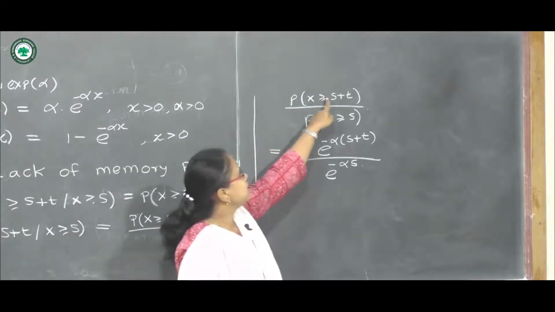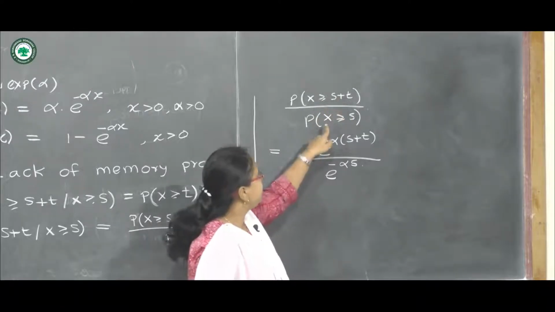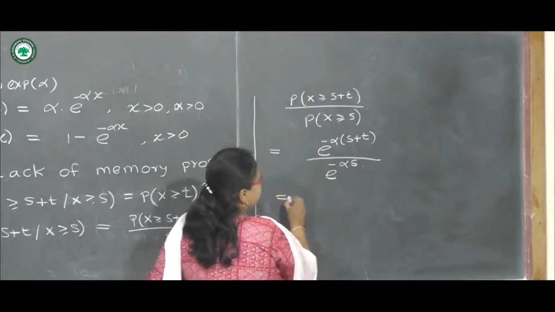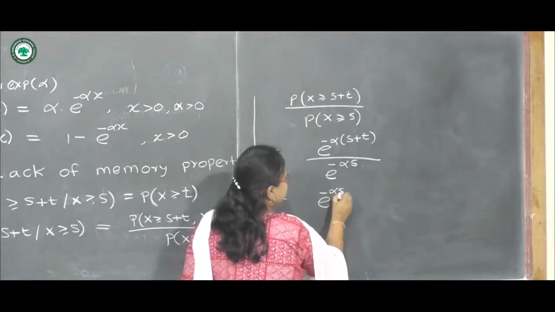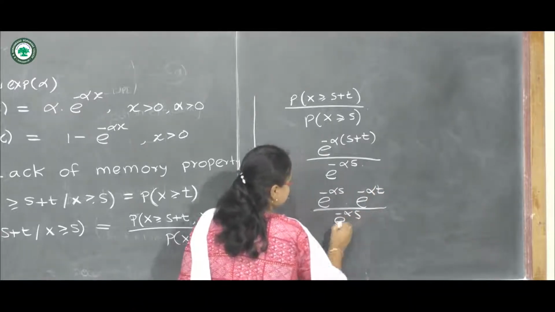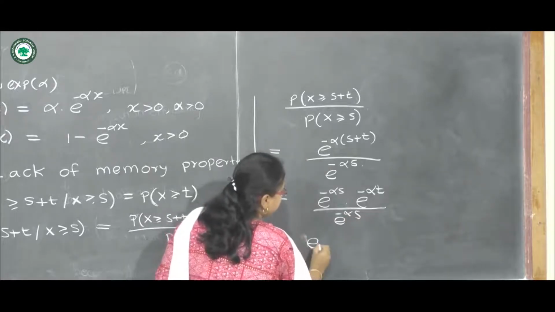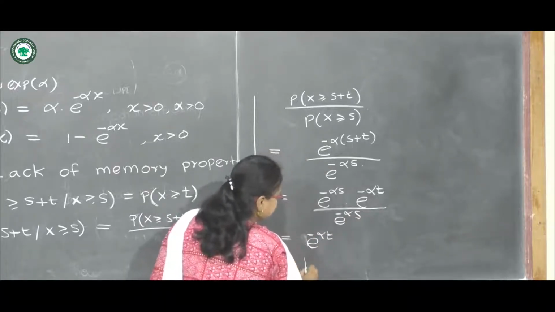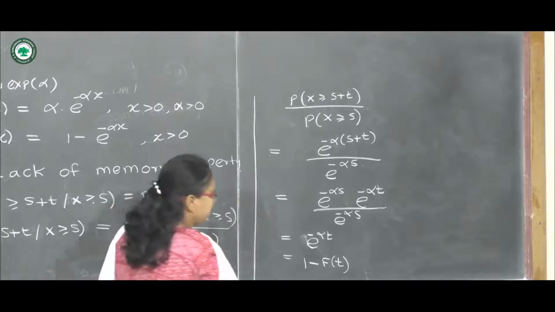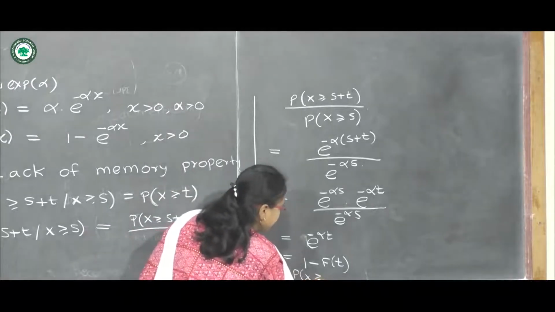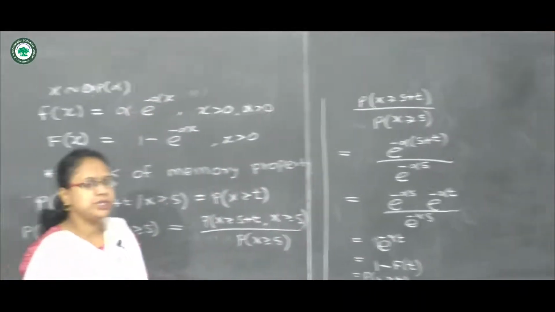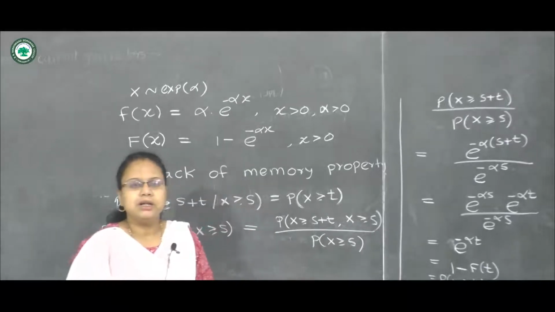Actually this is 1 minus F of s plus t and 1 minus F of s. I am just substituting the values here. Now we will have e raised to minus alpha s into e raised to minus alpha t divided by e raised to minus alpha s, and finally we will get e raised to minus alpha t, which is 1 minus F of t. And further we can write this as probability of x greater than or equal to t. So hence the proof.